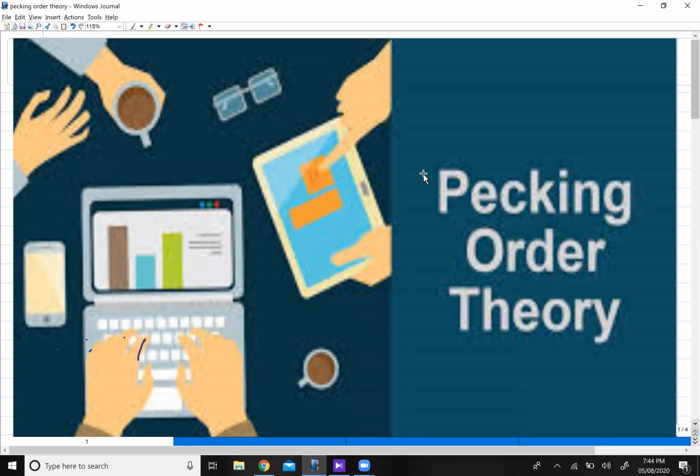Now this pecking order theory will actually tell you a logical way of raising the finance. Let's say I need some finance for a project. So obviously there must be some logical way of raising the finance, right? So this is what pecking order theory will tell you.